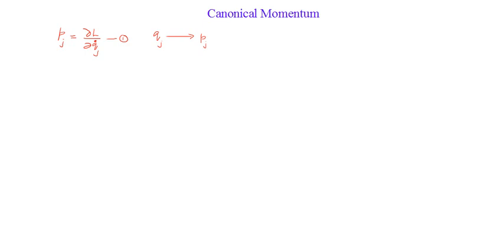I told you this canonical momentum is a quantity that behaves like the linear momentum in the case of translational motion and angular momentum in the case of rotational motion. That was the motivation with which this quantity was defined.